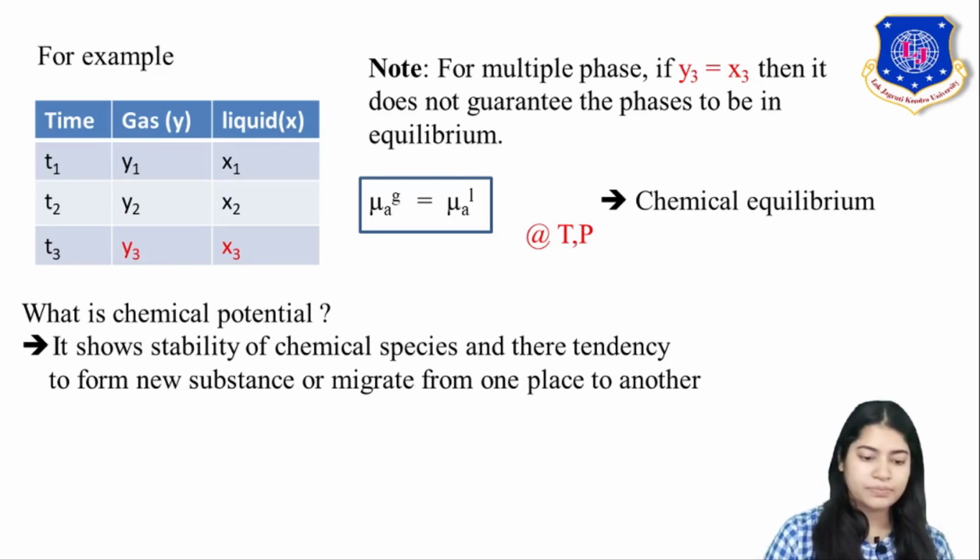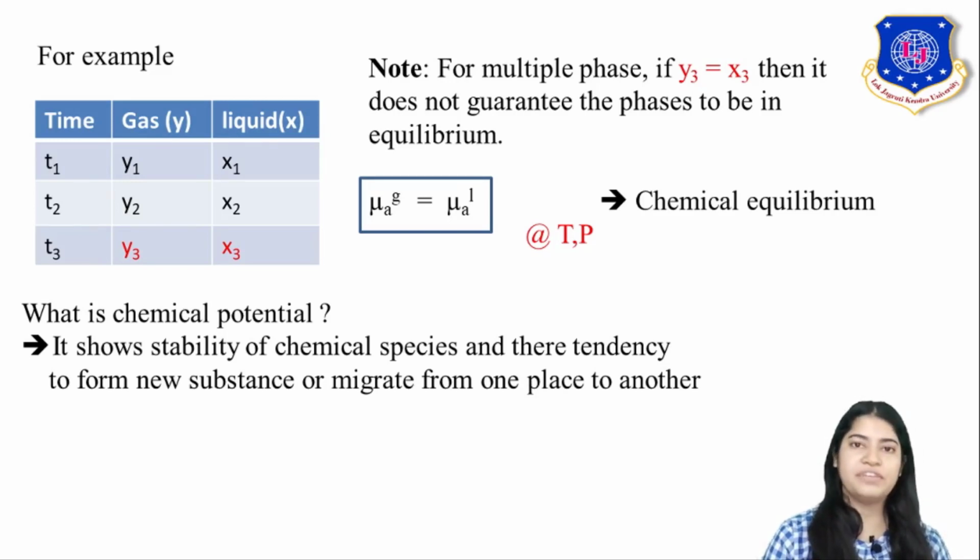No, that is wrong. It doesn't give us a justified reason that equilibrium is established, even though the concentration is the same. As we studied earlier, when we are talking about multiple phases, the actual definition of chemical equilibrium is that the chemical potential of a component in the gas phase should be equal to the chemical potential of that component in the liquid phase at a specified temperature and pressure condition. So this is the justified definition of chemical equilibrium.